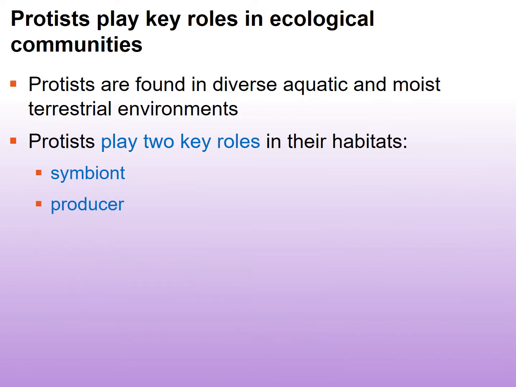Let's talk a little bit more about protists in terms of ecology. So protists are quite diverse in terms of structure, but also their environments. They live in quite diverse aquatic environments and also terrestrial environments. Protists do play two key roles in their habitats. They can be a symbiont, okay, so they can actually be in a relationship with another organism within the habitat, and they can also be producers. And whenever an organism is considered a producer, that means it can photosynthesize. So we can see that some protists can photosynthesize, and some of them cannot.